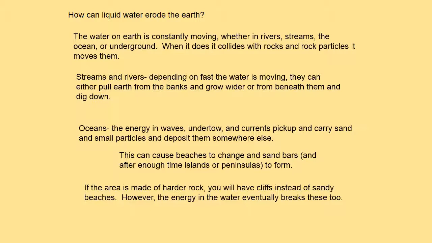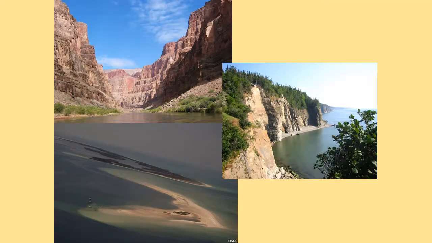The energy in ocean waves, undertow, and currents pick up and carry sand and small particles and deposit them in other places, causing beaches to change and sandbars and even islands or peninsulas to form. If the area is made of harder rock, you'll see cliffs form instead of sandy beaches. However, the energy in the water will eventually weather and erode those as well. These are just some examples of the erosive power of water and the unique physical structures it can create.